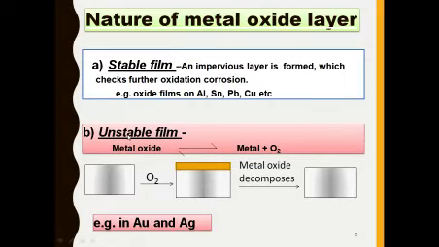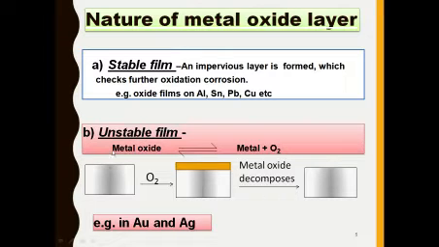The second type is the unstable film. Unstable means when a metal forms a metal oxide layer, when the metal reacts with oxygen to form the metal oxide, that metal oxide gets decomposed back to the metal plus oxygen. That type of corrosion is called an unstable film.